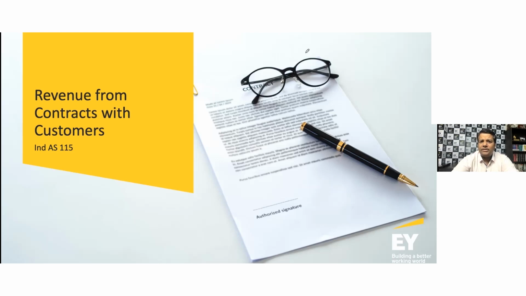The IASB runs IFRS standards, and FASB runs standards under US GAAP. Both these standard-setting bodies came together in a joint project to issue one standard applicable across the world.